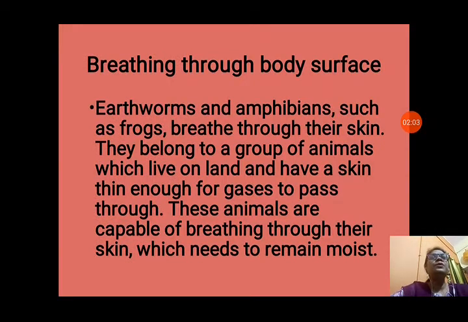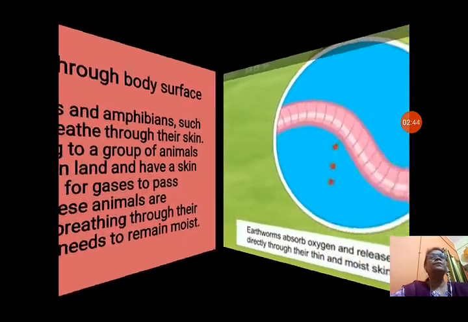Breathing through body surfaces: earthworms and amphibians such as frogs breathe through their skin. They belong to a group of animals which live on land and have skin thin enough for gases to pass through. Their skin is so thin that oxygen and carbon dioxide can pass through it. These animals breathe through their skin, which needs to remain moist, that means wet, otherwise they will not be able to breathe in a dry place. So they want to live in a moist place so that they can breathe through their skin.